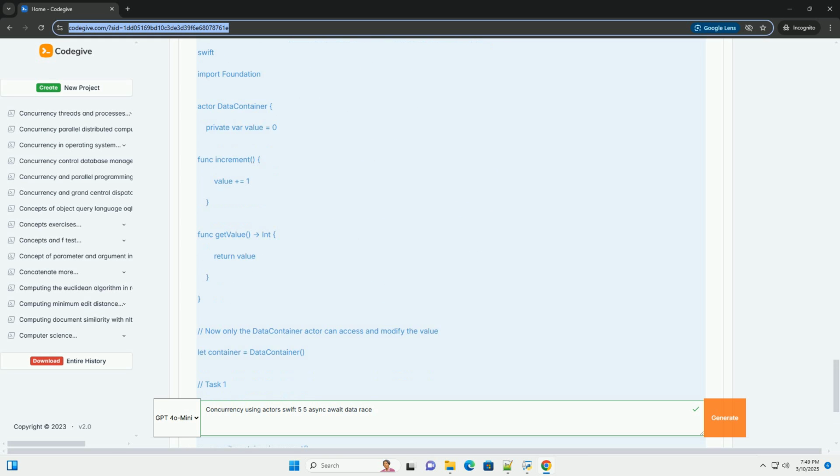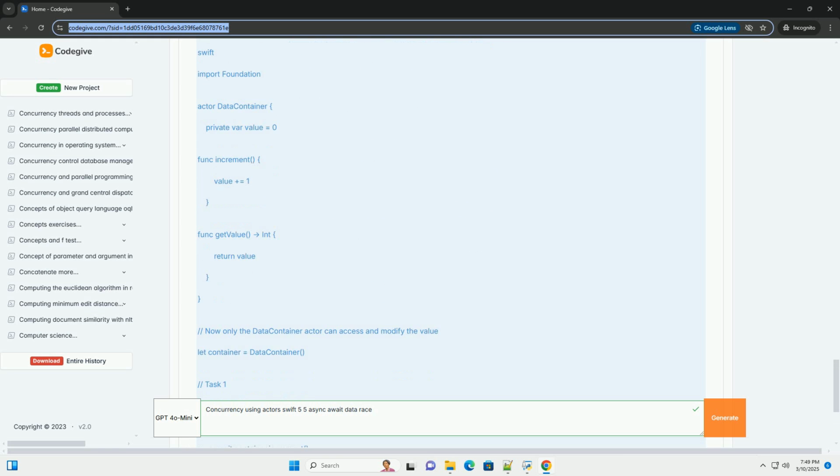Bad example: potential data race. Why is this bad? The problem here is that sharedData.value is being modified both within the DataProcessor actor and directly within Task 2. Even though DataProcessor protects its internal state, it doesn't protect data that's passed in from outside that's being concurrently modified elsewhere. This creates a data race.